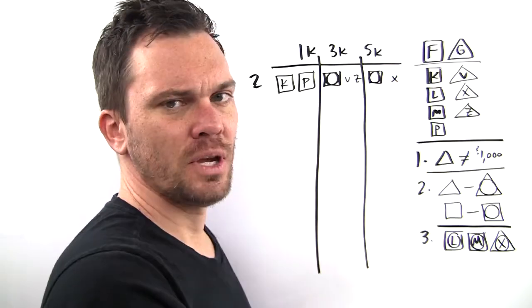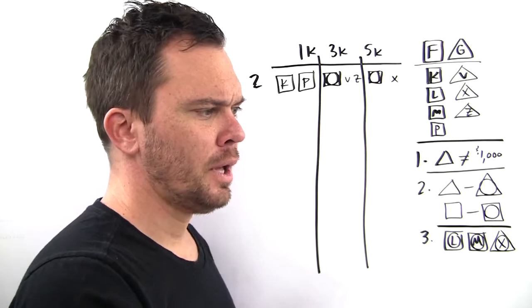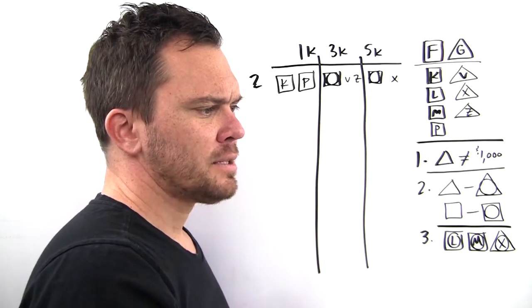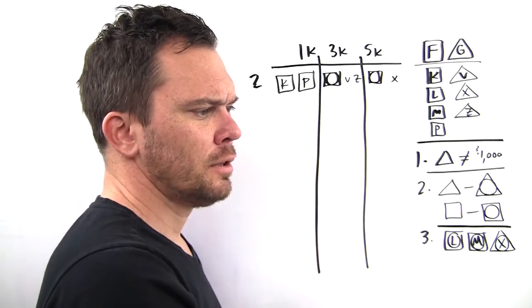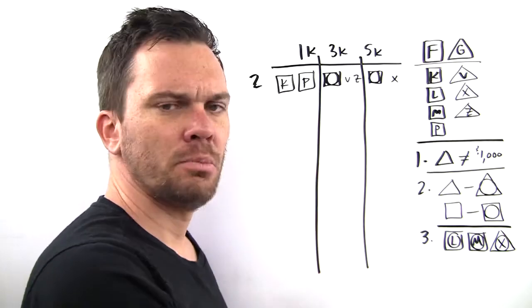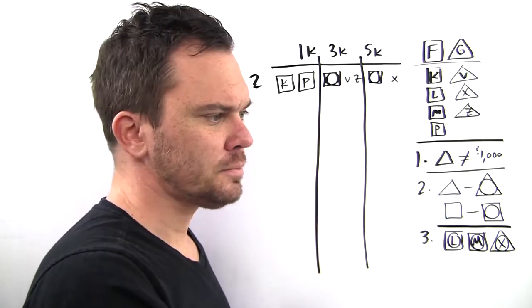And I'll leave the shapes off just so you don't have to watch me draw them. What could be true? K gets $1,000. No, K is here. Lopez gets $3,000. Sure, Lopez could get $3,000.